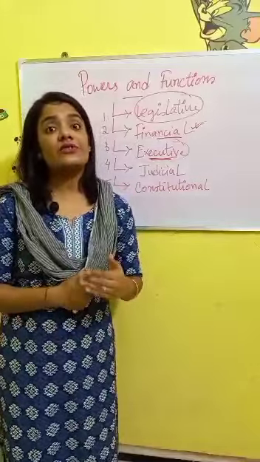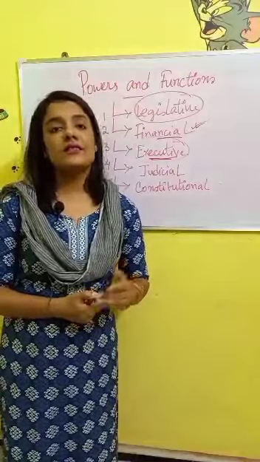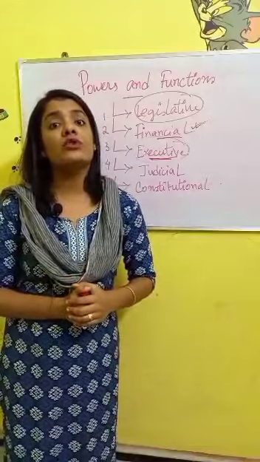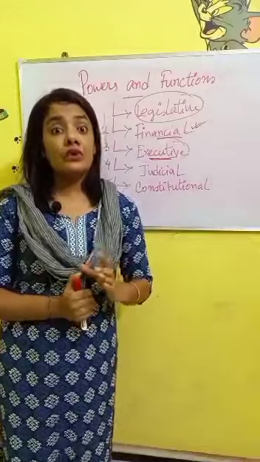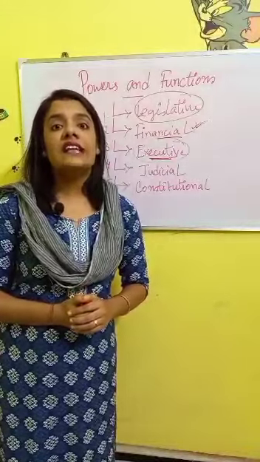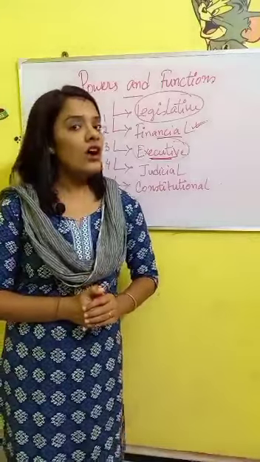In case they fail to satisfy the requirement, the legislature may pass a vote of no confidence motion. And what would happen if a no confidence motion is passed? If a vote of no confidence motion is passed against the executive, the entire ministry along with the Prime Minister will have to resign from their office.